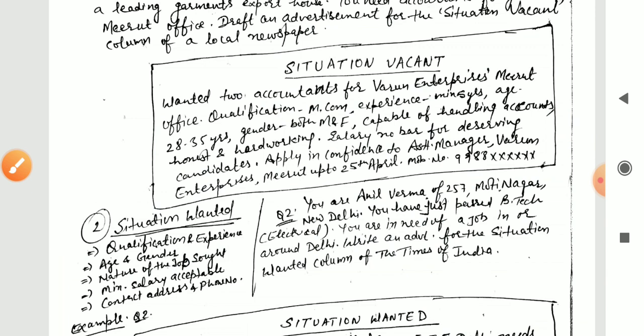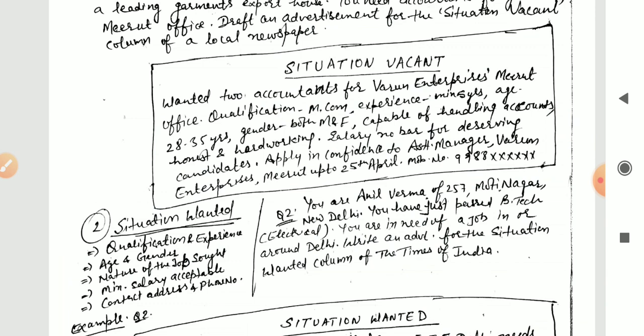So here we are taking an example, like the question is, you are Anil Verma of 257 of Motinagar, New Delhi, and you have just passed a BTech electrical. You are in need of a job in or around Delhi. Write an advertisement for the situation wanted column of the Times of India. So nowhere should the name of the newspaper be mentioned. It must be remembered the name of the newspaper is given, but because you are writing in the classified column, only the column in which you are writing should be mentioned.